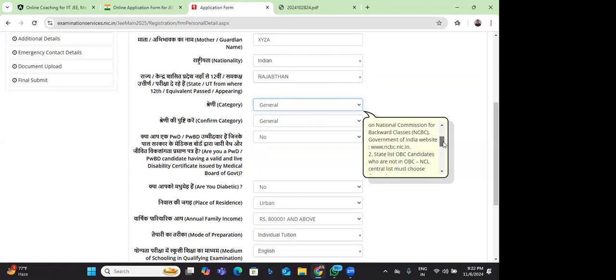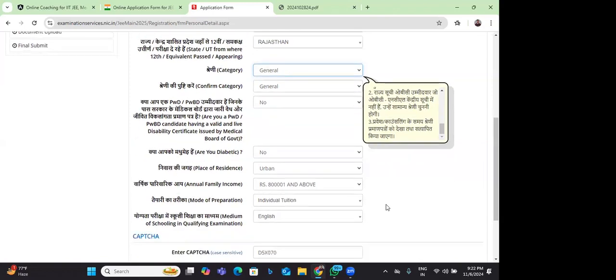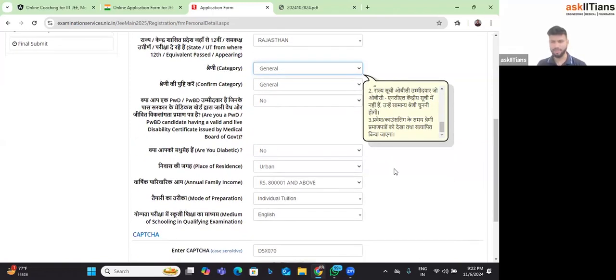And also, over here, for place of residence, you selected urban, no? So outside India people need to select urban only, right? Yeah, urban only will work, right?